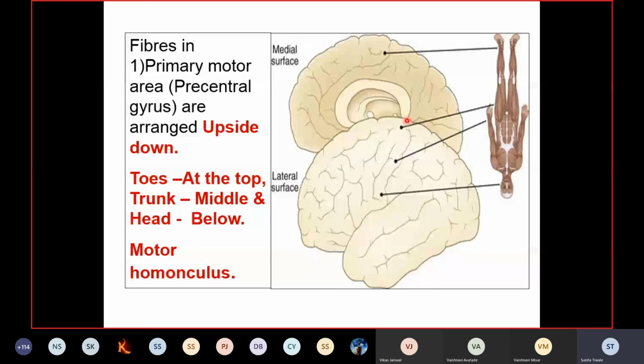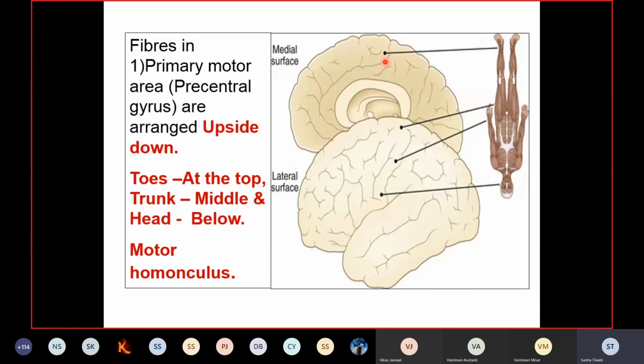So the toes lie at the top, on the medial aspect of the cerebral hemisphere, the trunk and hand region in the middle, and the head and neck region below. This upside down arrangement of the body on the primary motor cortex is called the motor homunculus. You can appreciate here a coronal section of the cerebral cortex.